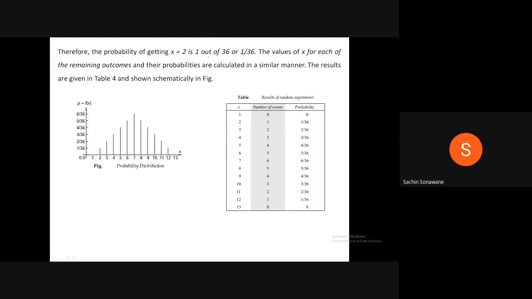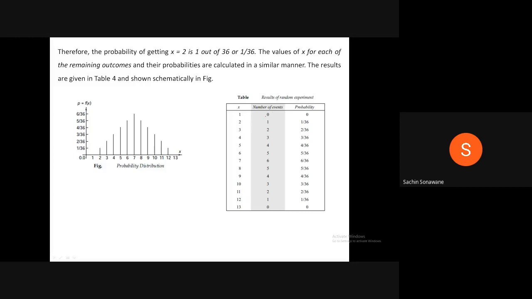Therefore, the probability of getting x equal to 2 is 1 out of 36, or 1 divided by 36. The values of x for each of the remaining outcomes and their probabilities are calculated in a similar manner. The results are given in table 4 and shown systematically in the figure. Therefore, this is the probability distribution. Results of random experiment: the first column is x, the next column is the number of events, and the second column is probability.